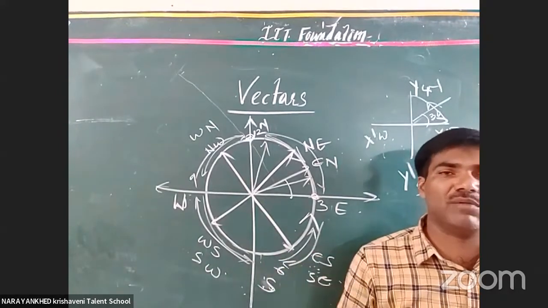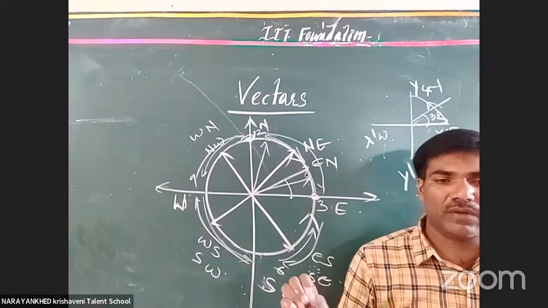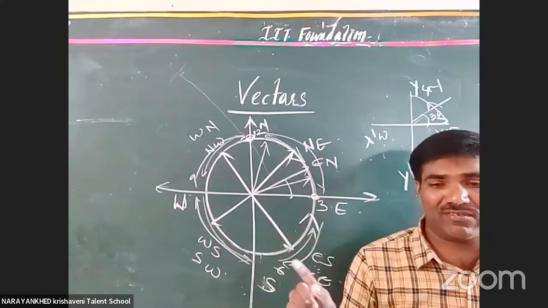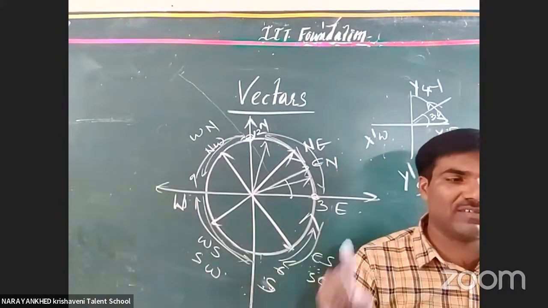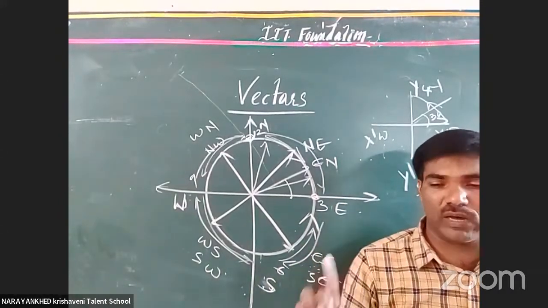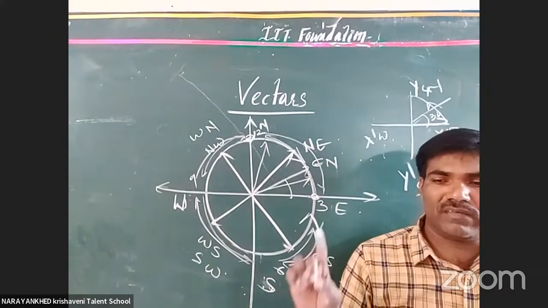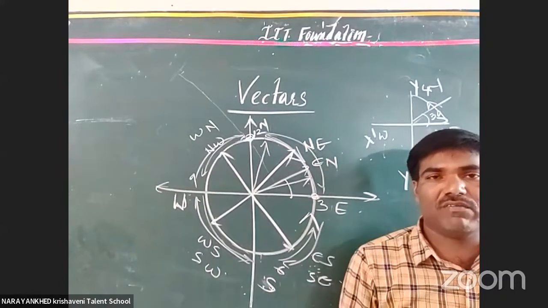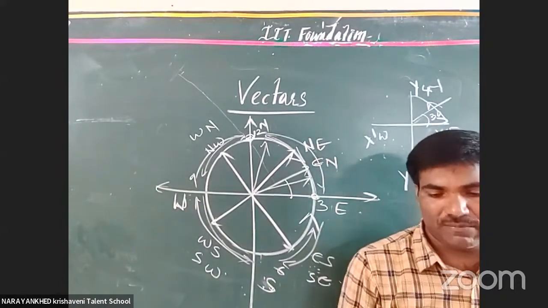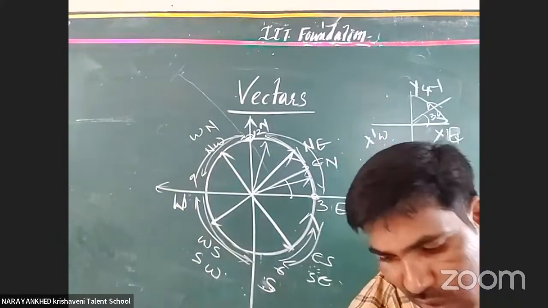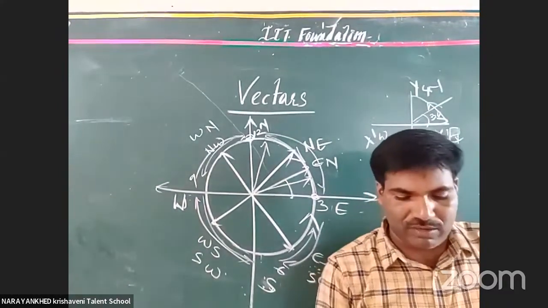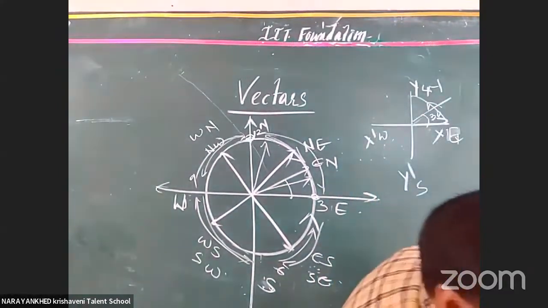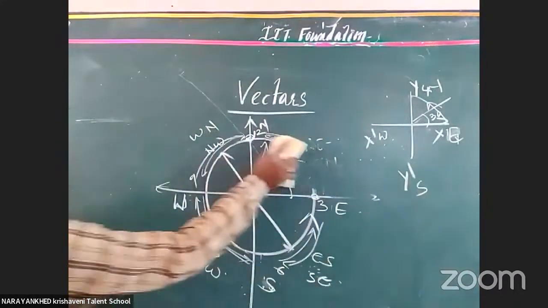That fourth examination contains this physics syllabus, Lecture 1, vectors. Everyone must and should note it. Now we are going to our lesson, page number 29. All the students open your page number 29.